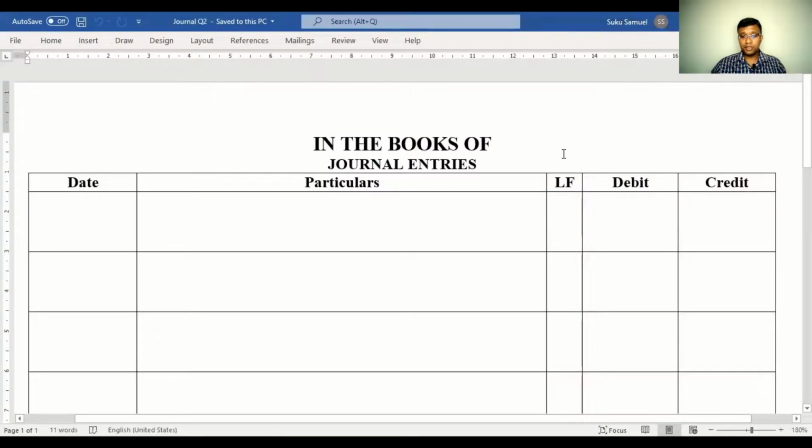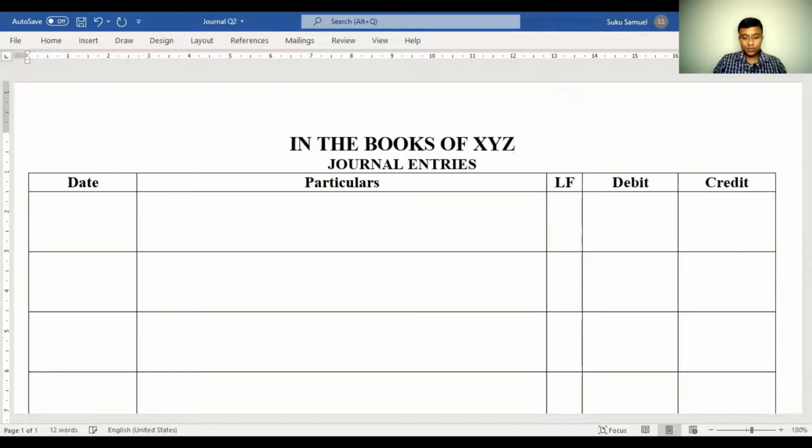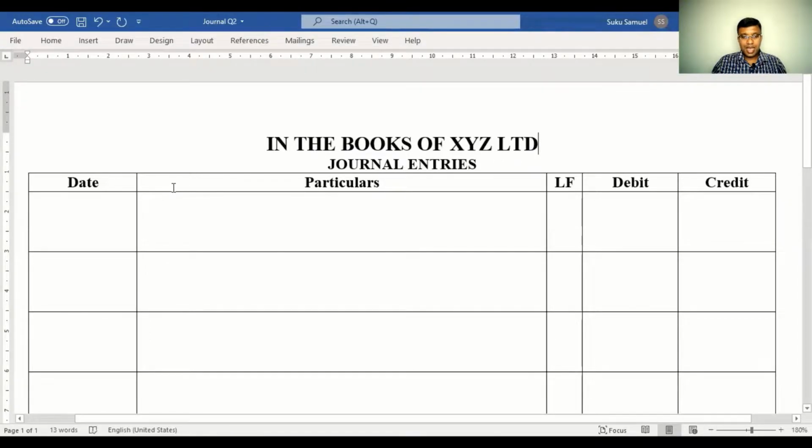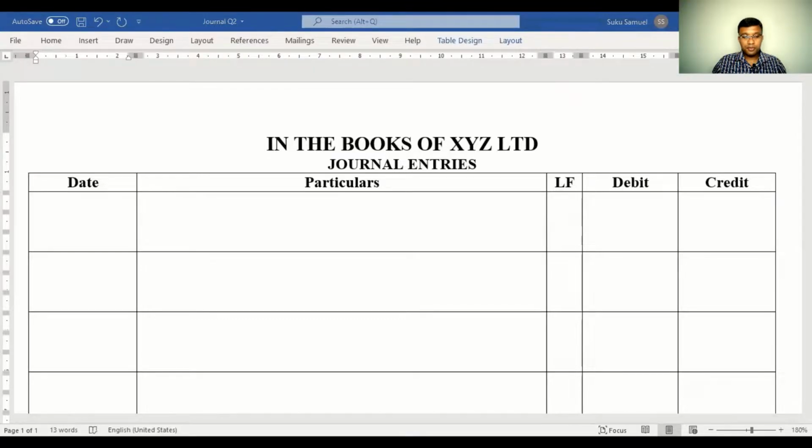I'll bring up the format of a journal over here. Right on top, let me fill in the name of the firm. The name of the firm is XYZ Limited, and these entries are for March. On 1st of March, it says, started business with cash. When you start a business with cash, please remember, cash would be coming into your business. So cash has come in and we have cash worth 50,000. Cash we know is real. Debit for real account, the golden rule is debit what comes in. Since cash is coming in, we have debited cash account.